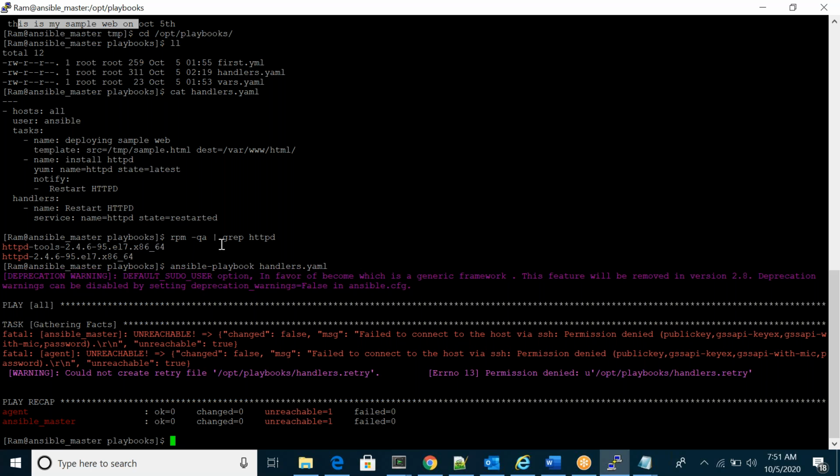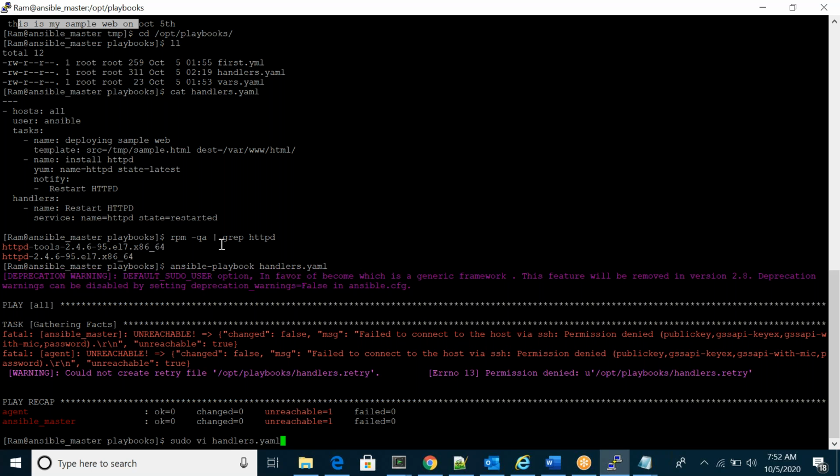So what is the error? What is the error? What is the error here? Failure to connect, some permission denied for that file. What to do?